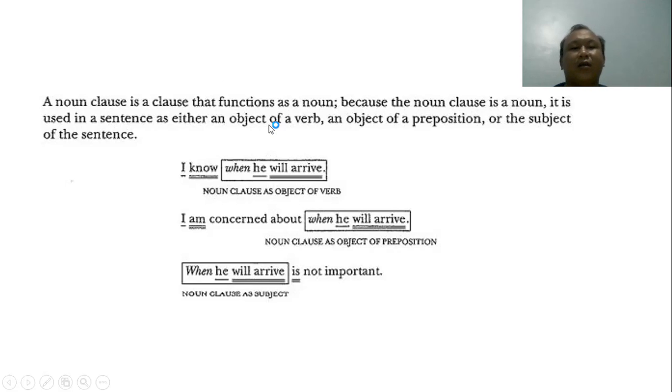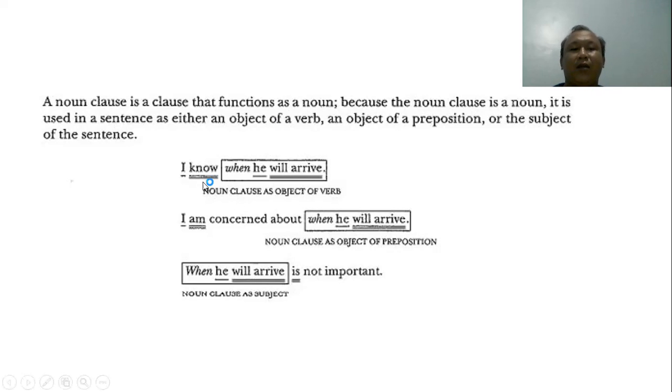A noun clause is a clause that functions as a noun. Because the noun clause is a noun, it is used in a sentence as either an object of a verb, an object of a preposition, or the subject of the sentence.